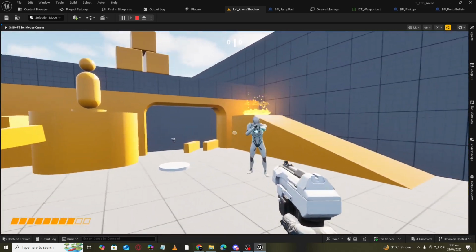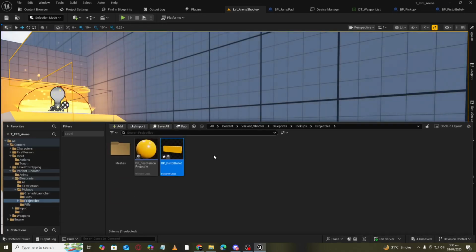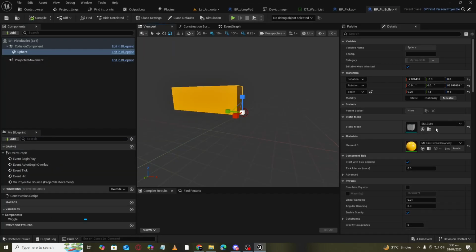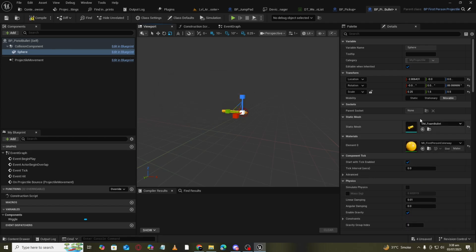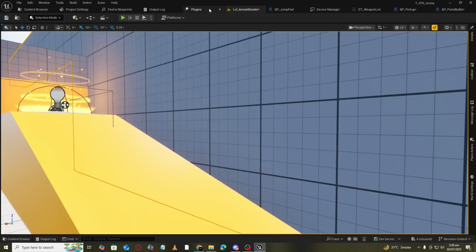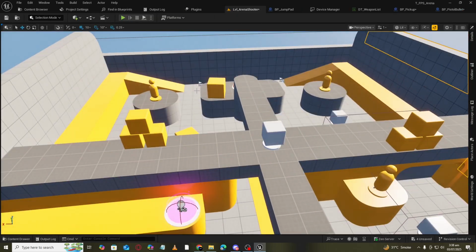You can have anything you want inside your bullet. You can change any type of bullet now. So let's roll it back. So that's how you can customize all of the things inside this template.